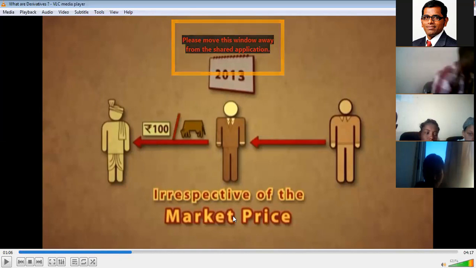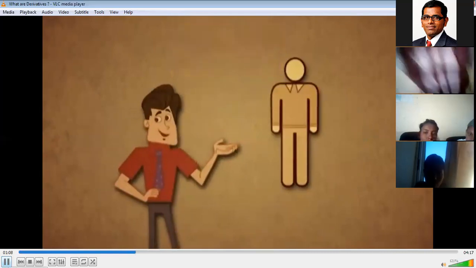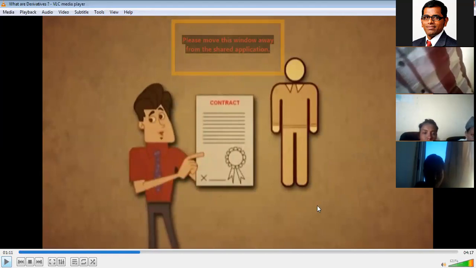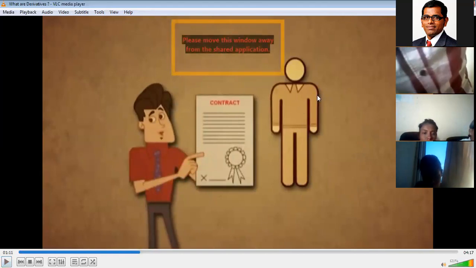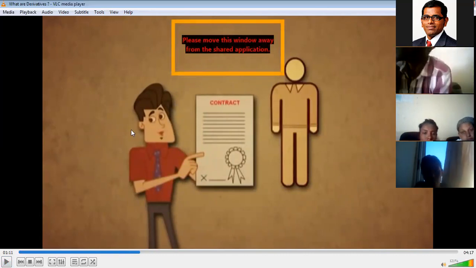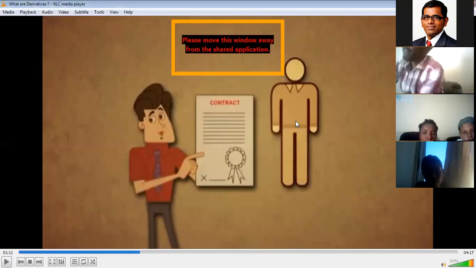Let's see that. With this, the investor, the hotel manager who requires the cows after 1 year, is entering into a contract with the farmer. Now let's see this.